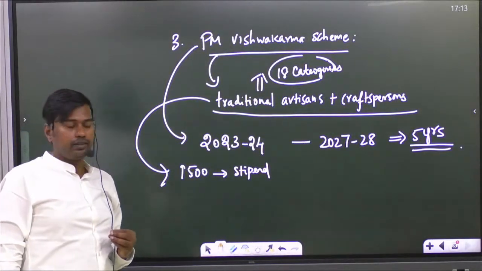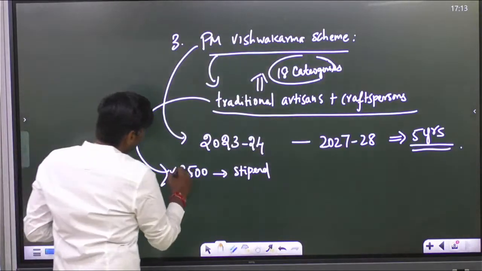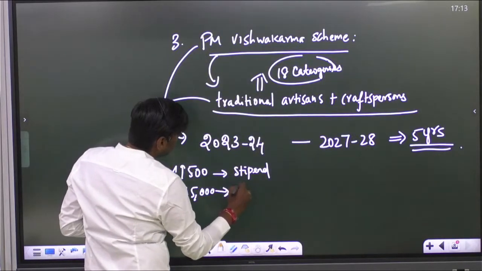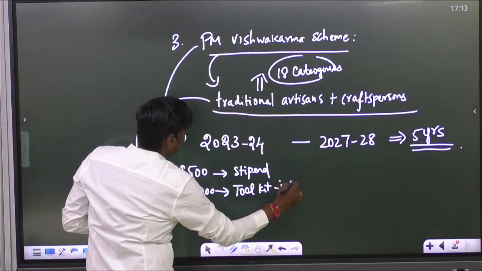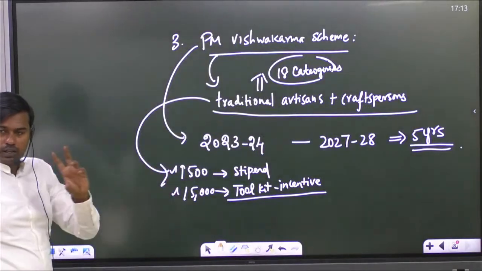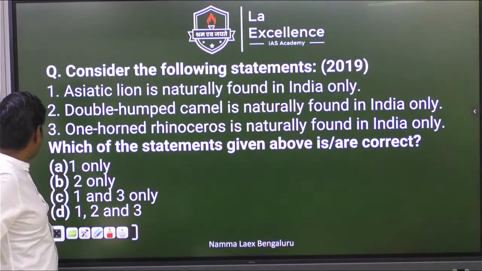1,500 rupees as stipend, and it is also giving up to 15,000 rupees as toolkit incentive. Toolkit incentive. One more is there. They also give money to purchase some modern tools. Just wait, we will see those numbers properly.